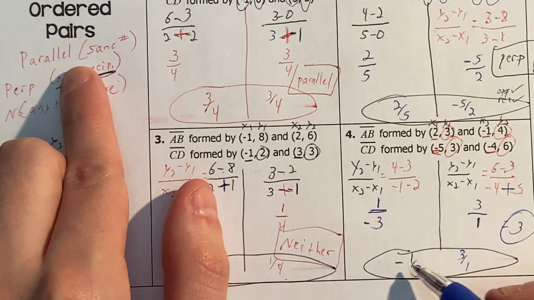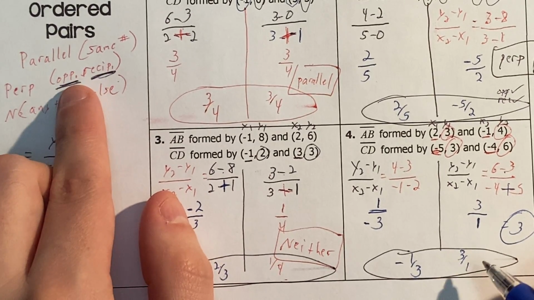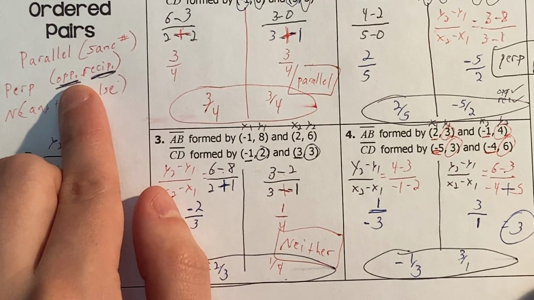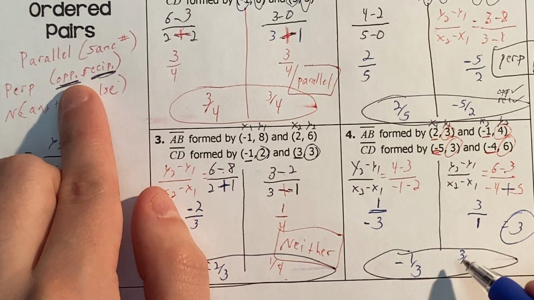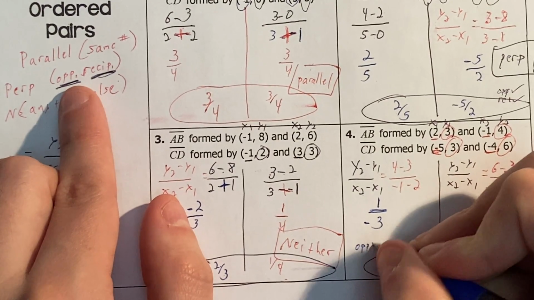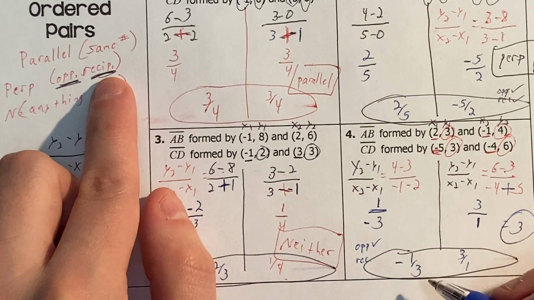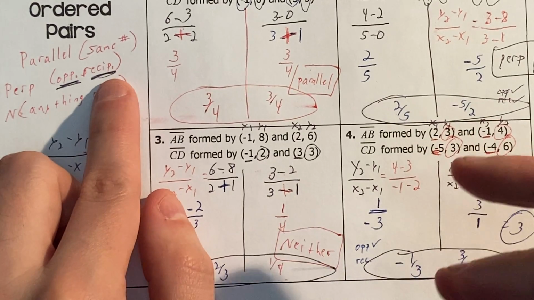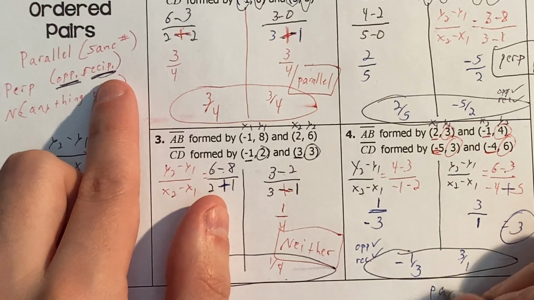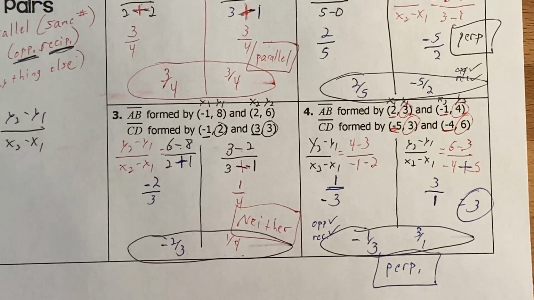Parallel would be the exact same number. These are not the exact same number. Perpendicular, opposite: is one of them positive and the other negative? Yes. This one's positive and that one's negative. So opposite, check. Reciprocal, 1 over 3, 3 over 1. Yes, 1 over 3, 3 over 1 flips upside down. So it is the reciprocal. So these are perpendicular. There you go. That's everything.